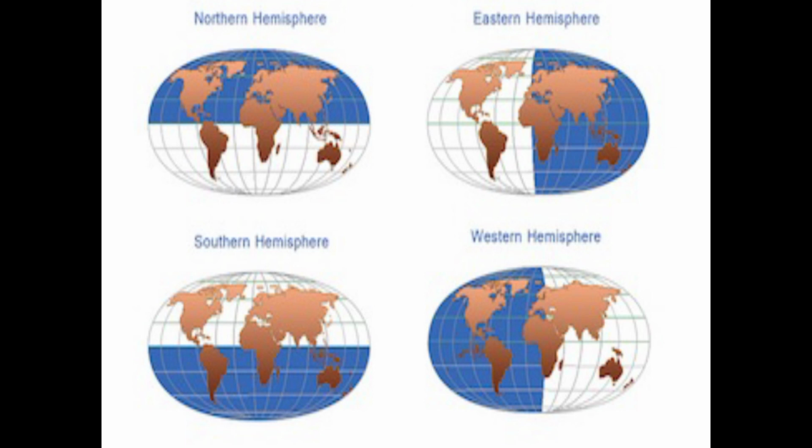In the same way, oceans also, observe here. Name the oceans in the northern hemisphere: the Arctic Ocean. Name the oceans in the southern hemisphere: the Southern Ocean, or Antarctic Ocean as they are also calling it. And name the oceans that are spread over the southern and northern hemispheres: the Pacific Ocean, Atlantic Ocean, Indian Ocean. These three oceans occupy both sides, the north side of the equator and the south side of the equator.